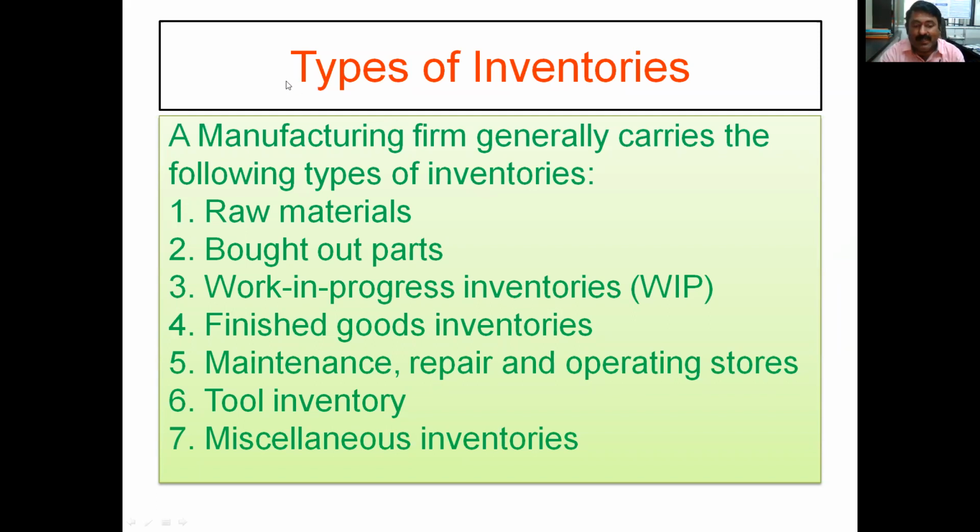Now the last is the miscellaneous inventory, which is very important. Miscellaneous inventory is different. Let us take a very simple example: the purchase order is ready and you have to put it on letterhead. The letterhead is not available, and it will be there after 2 days. An order is given for printing the authentic letterhead of the company. What will you do? You can send mail, but again, for an authentic document you have to go for the letterhead. These are very simple examples on the shop floor. It may include the office inventories.